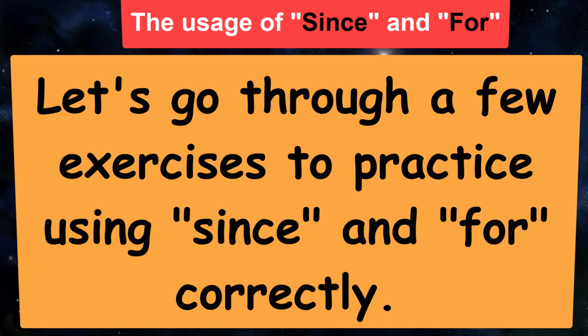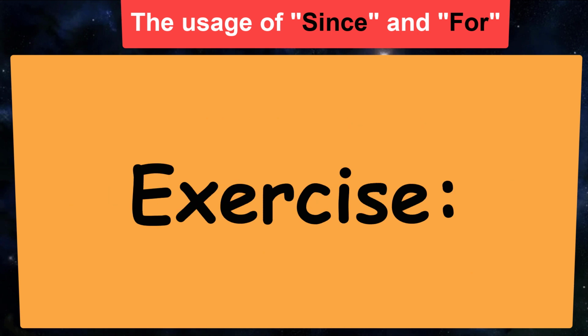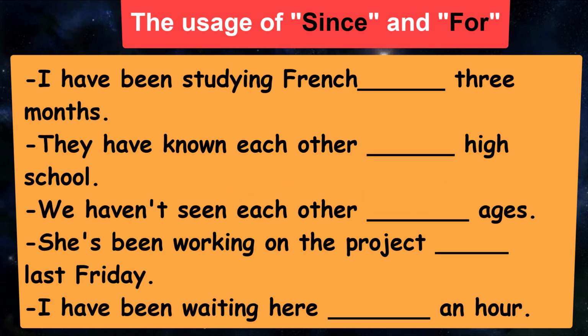Let's go through a few exercises to practice using since and for correctly. I'll provide sentences, and you can correct them if needed. Exercise. I have been studying French, 3 months. They have known each other, high school. We haven't seen each other, ages. She's been working on the project, last Friday. I have been waiting here, an hour.